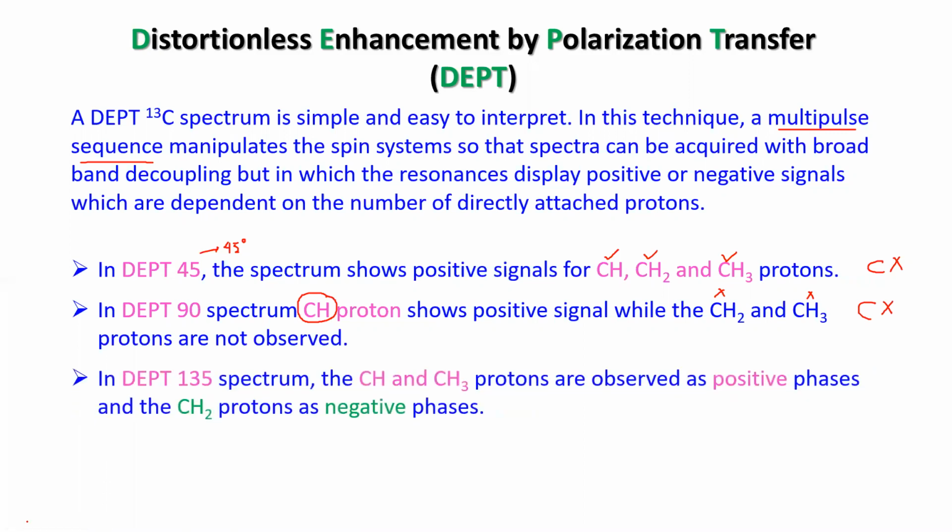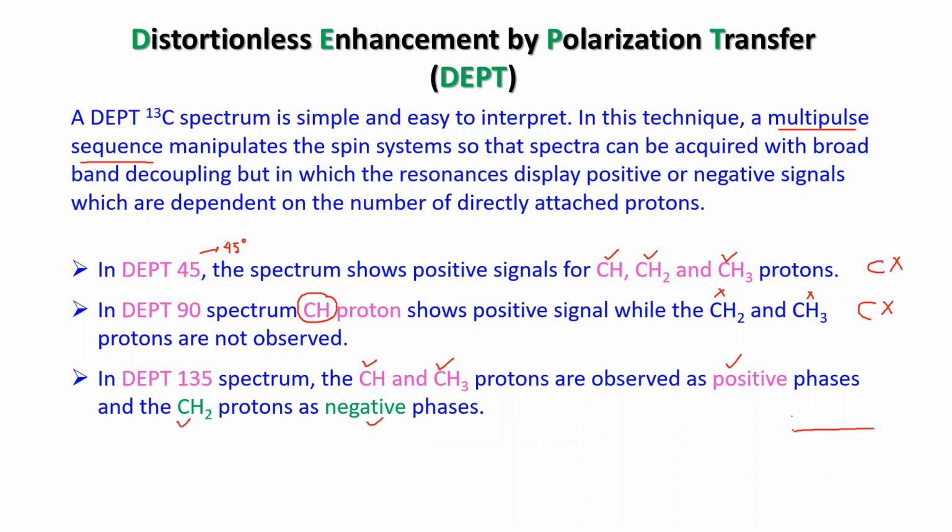In DEPT 135, the carbons with an odd number of protons will be reflected. So CH and CH3 will be seen in the positive direction, and the even number of proton connection will be seen in the negative direction, so negative phase. So CH2 will be seen in the negative phase. What does it mean by positive and negative phase?